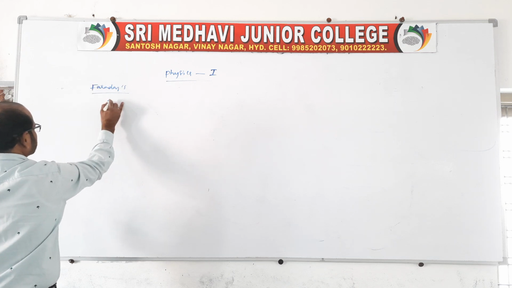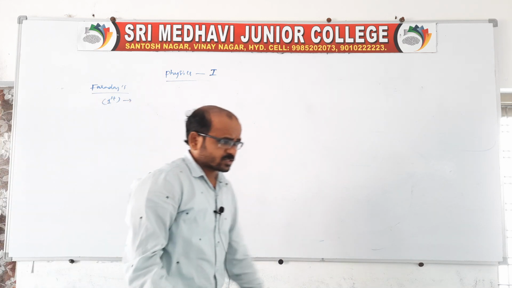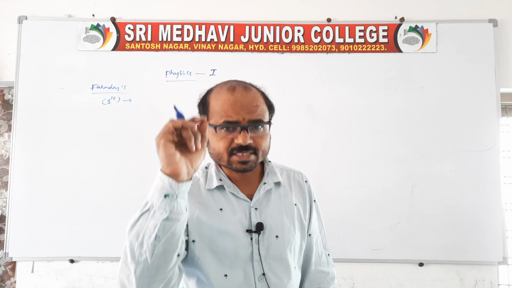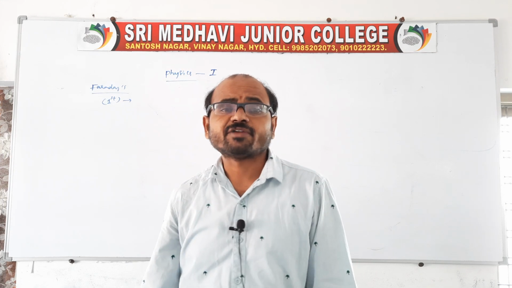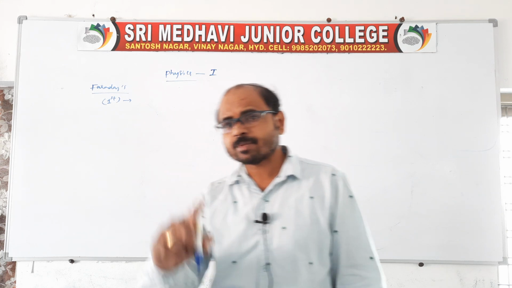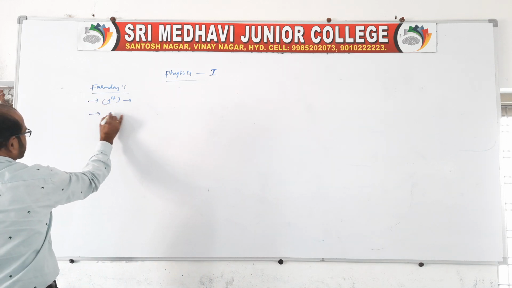First law we already know: as long as the magnetic flux changes, and the change in flux is linked with the coil, there will be current and EMF induced. This phenomenon we call the first law. It is over already. Go for the second law.